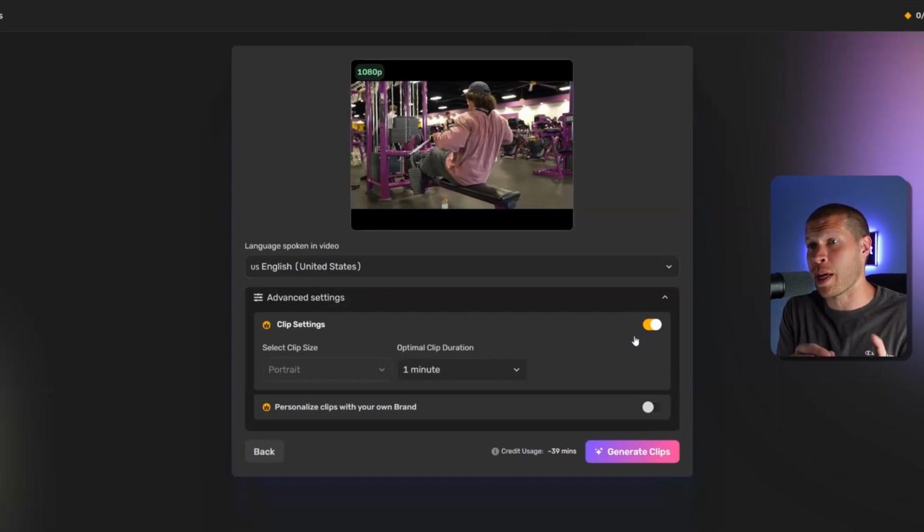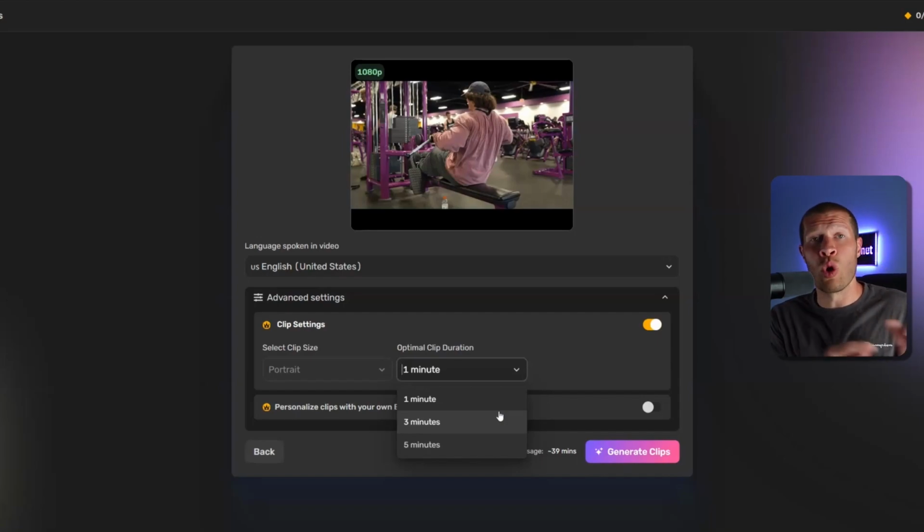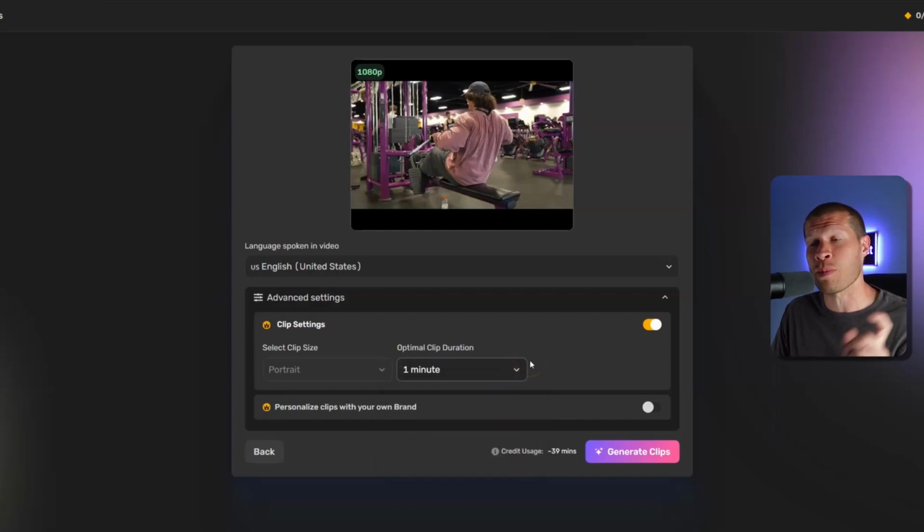So you can specifically pick a time, or you can go 3 minutes or 5 minutes as your optimal length, and that will kind of guide the software to look for specific clips within that video that it can clip out that are roughly that time. I'm gonna go a minute because I want shorter clips. I'm trying to post these short clips to TikTok, gain an audience and gain followers as fast as possible, in this instance to get to that 5,000 follower mark.